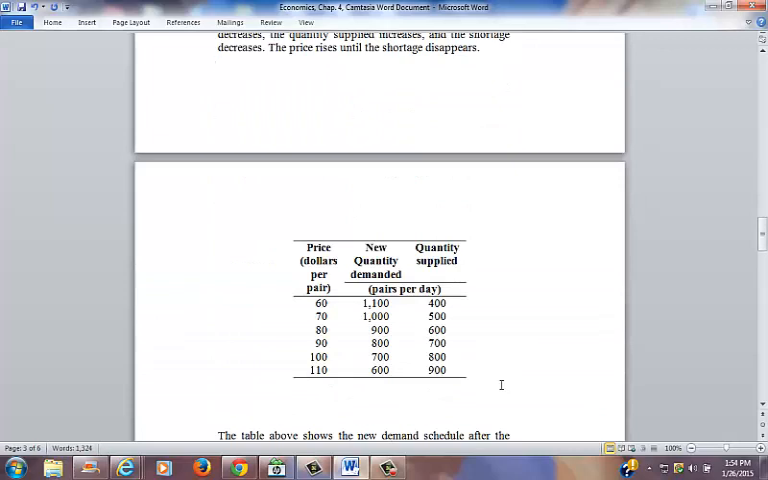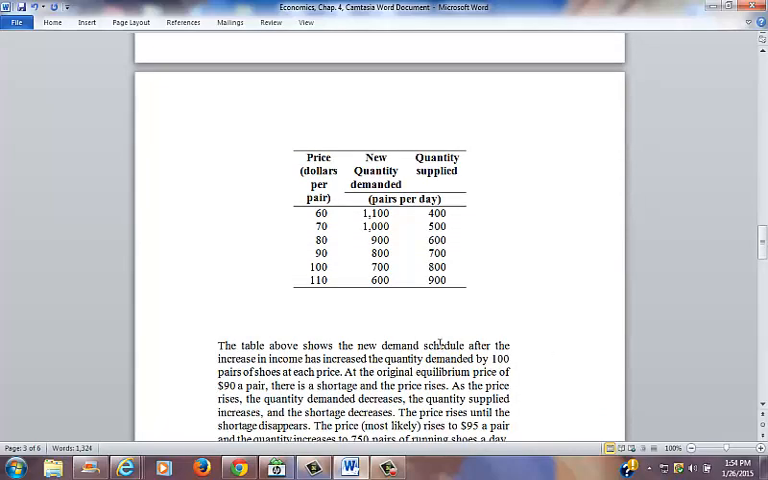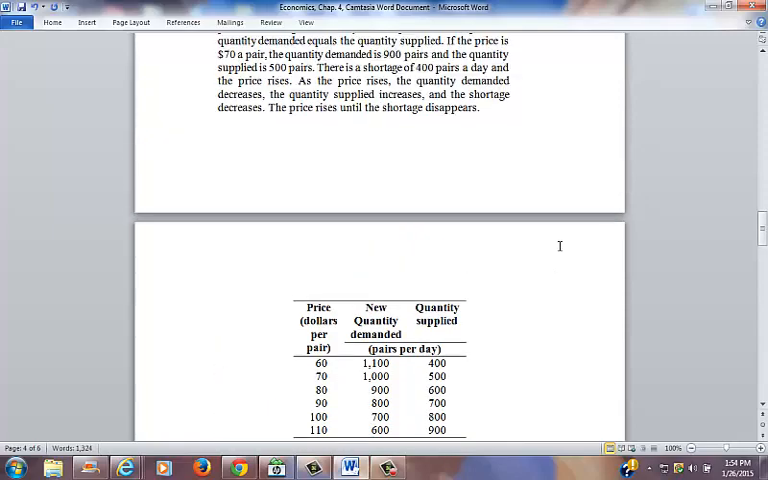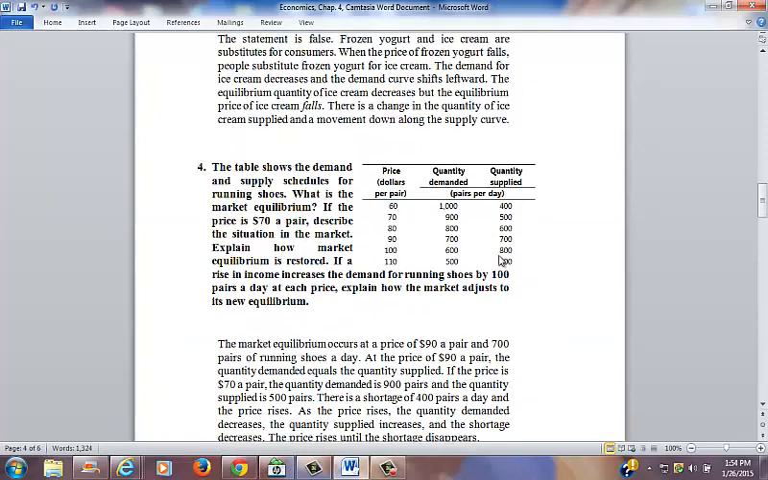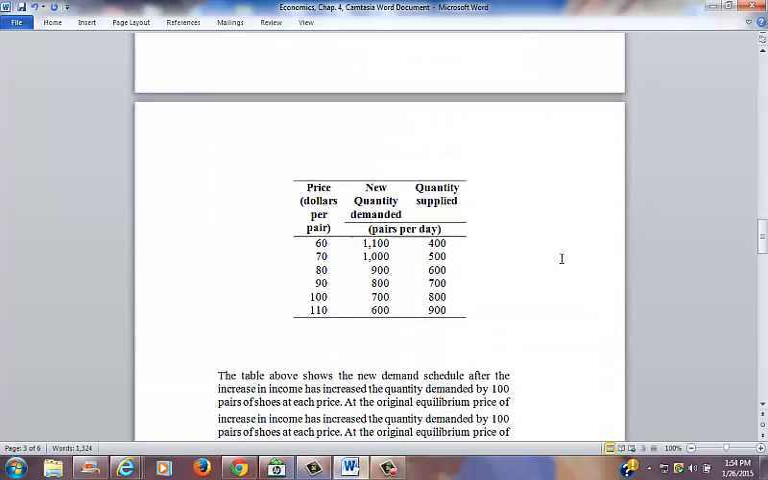And then for the new demand schedule, after the increase in income has increased the quantity demanded by 100 pairs of shoes at each price, that schedule is shown up here, and all I did was add 100 to the original numbers that were given in the first chart. So I can try to get that up here as well, and you can just see the original chart, and then I just added 100 to all those original quantity demanded points.